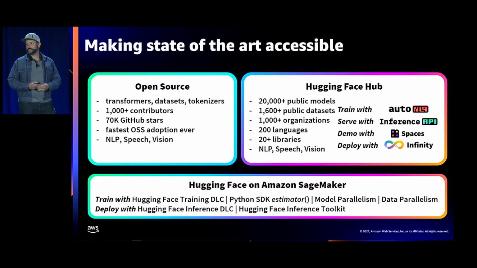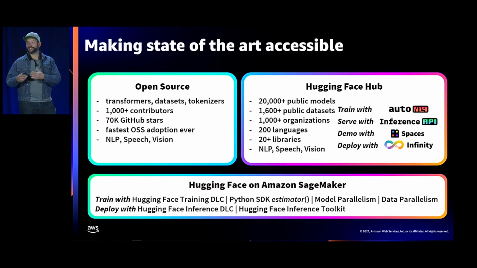It is, I think, the fastest growing open source project in terms of adoption, ever, with 55,000 GitHub stars for our main library, the Transformers library, which was introduced just 3 years ago. And if you take the ecosystem together with datasets and tokenizers, that's 70,000 GitHub stars.